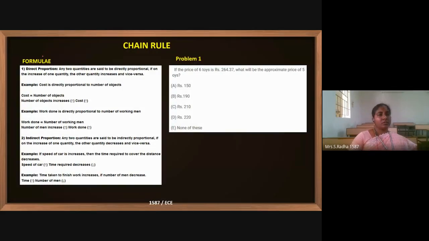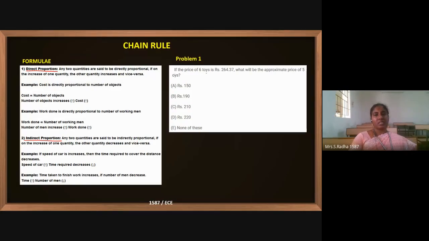So here, the formulas in the topic general aptitude chain rule are required, whether it is directly proportional or indirectly proportional. That is the only thing we are bothered of. I will go with the problems. It is very easy to understand.